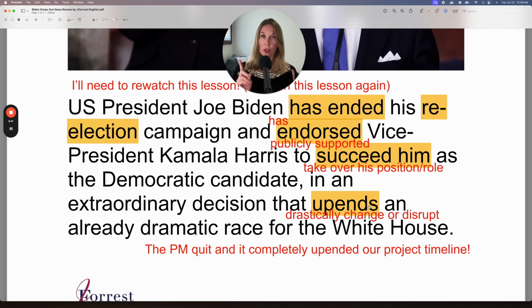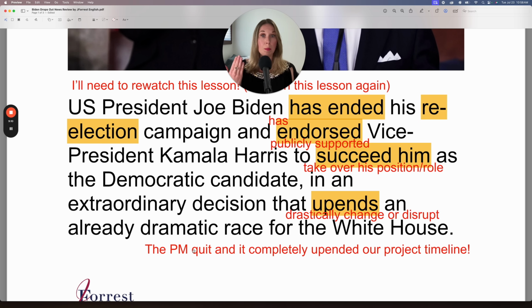Now, the verb is conjugated in the subject because it has an S here. So it's conjugated in the present simple third person singular, and is conjugated with "in an extraordinary decision." So a decision, it upends an already dramatic race. You can use this in many situations, most likely at work, but also in your personal life as well.